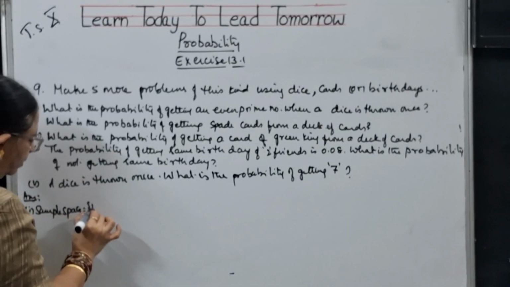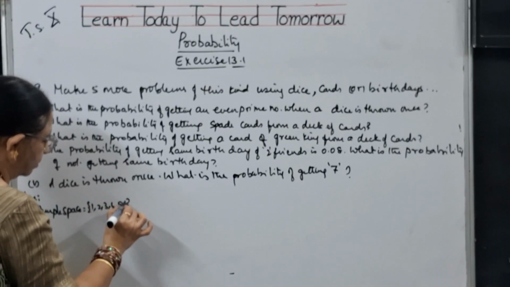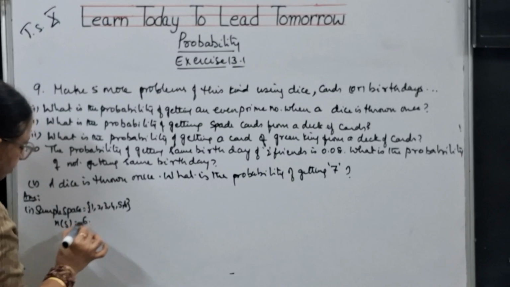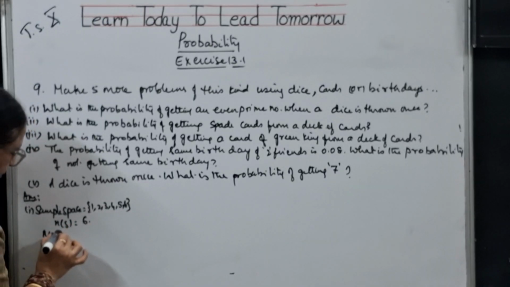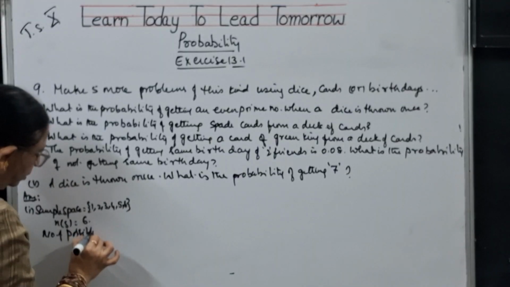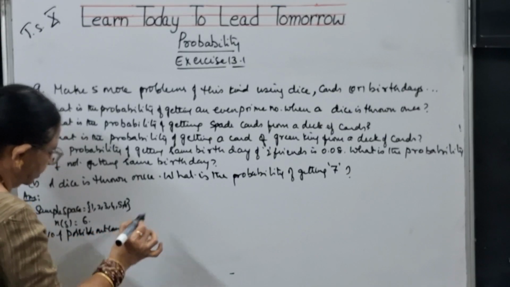Sample space is 1, 2, 3, 4, 5, 6. So n of S is equal to 6. So the number of possible outcomes is equal to 6.